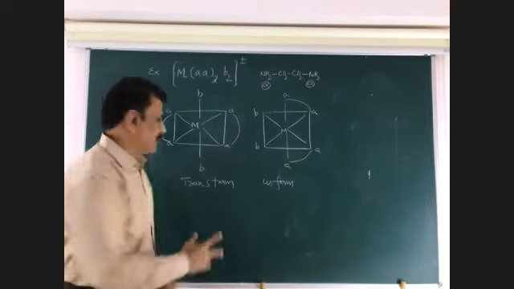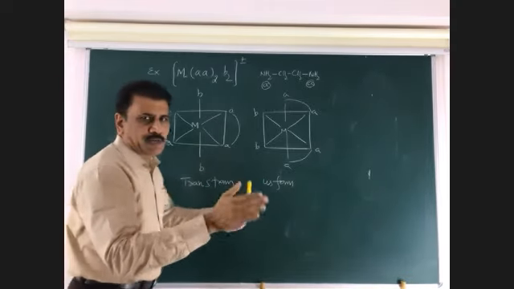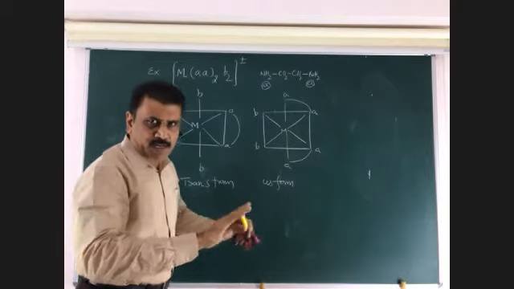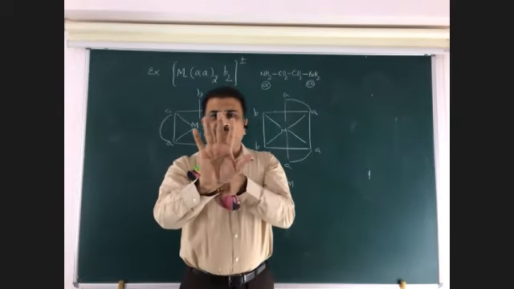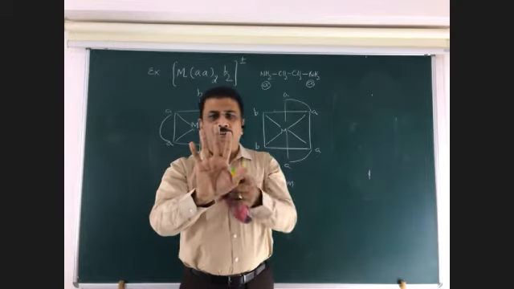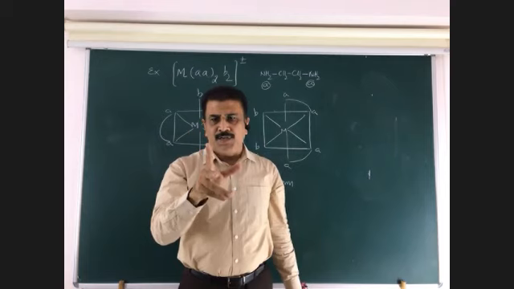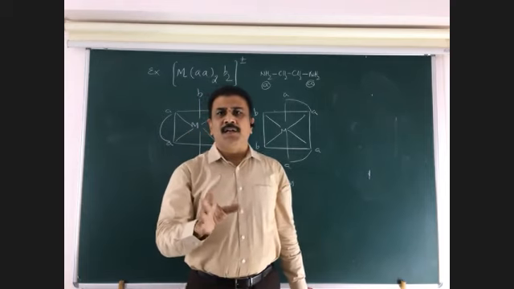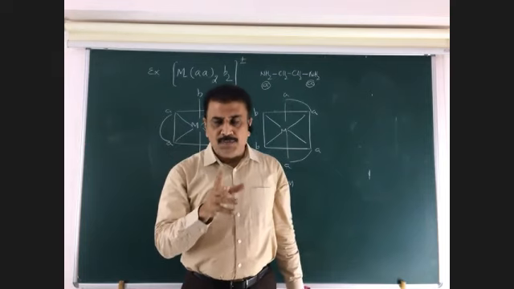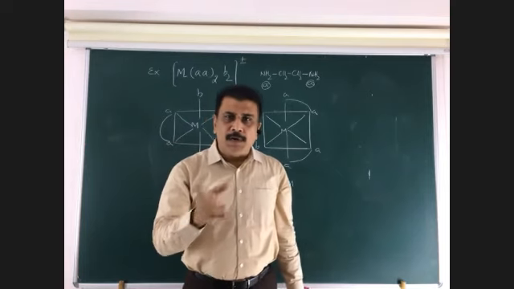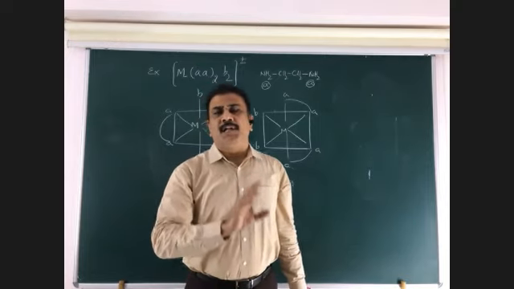What is a plane of symmetry? If this molecule is cut into two pieces, both are identical. For example, if this hand is made into two pieces, then both are not identical. The structure is different from this structure. If a rubber ball is made into two parts, both sides will be similar. So that is called a plane of symmetry. If a molecule is made into two parts and both parts are identical, then it is called a plane of symmetry.